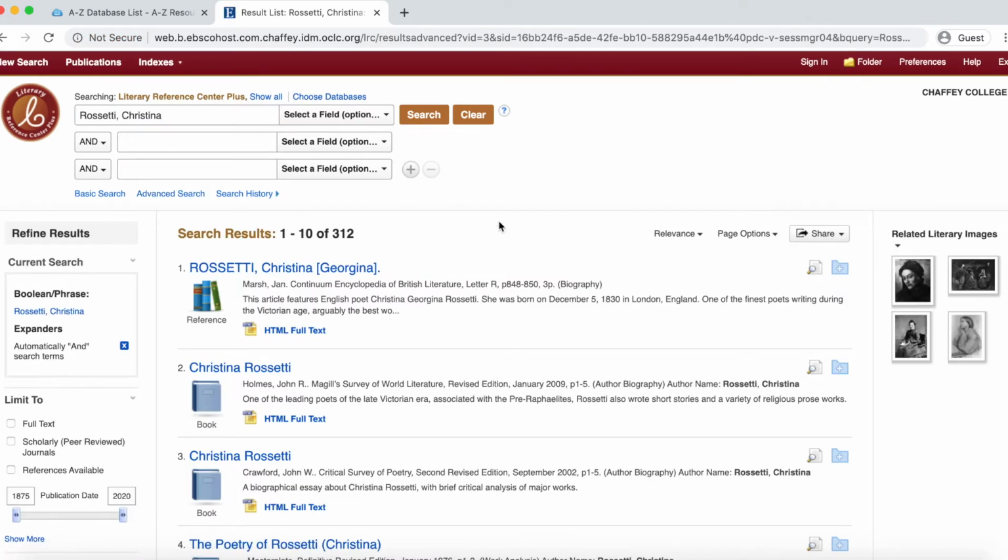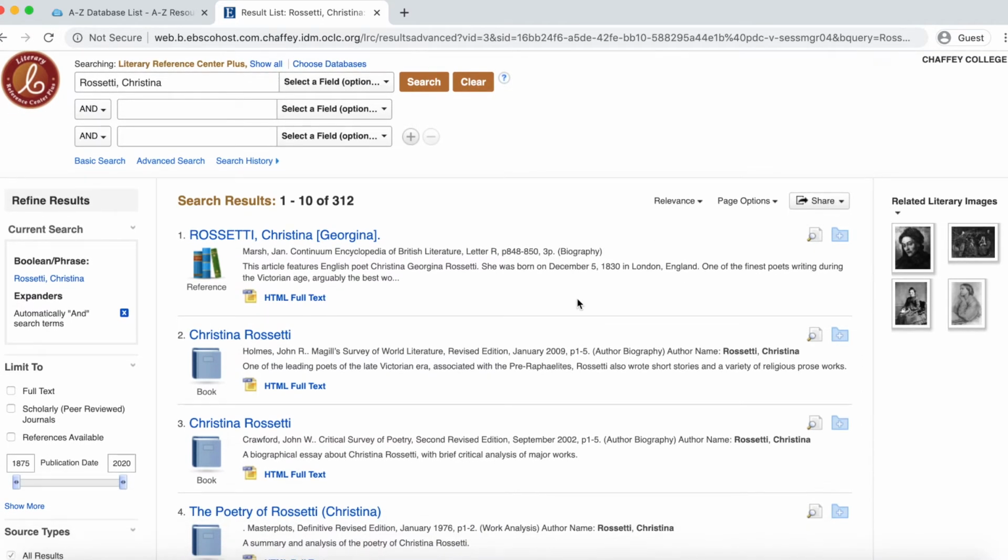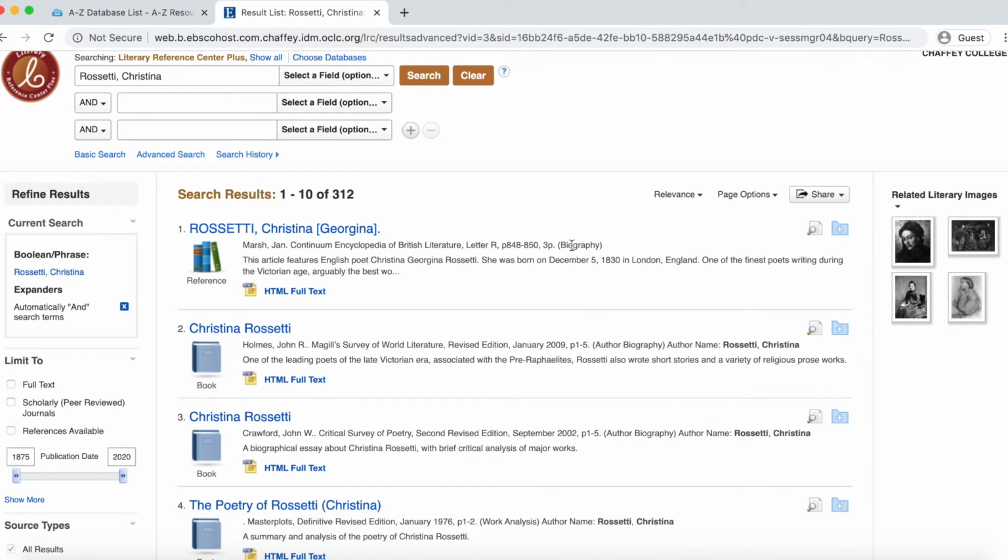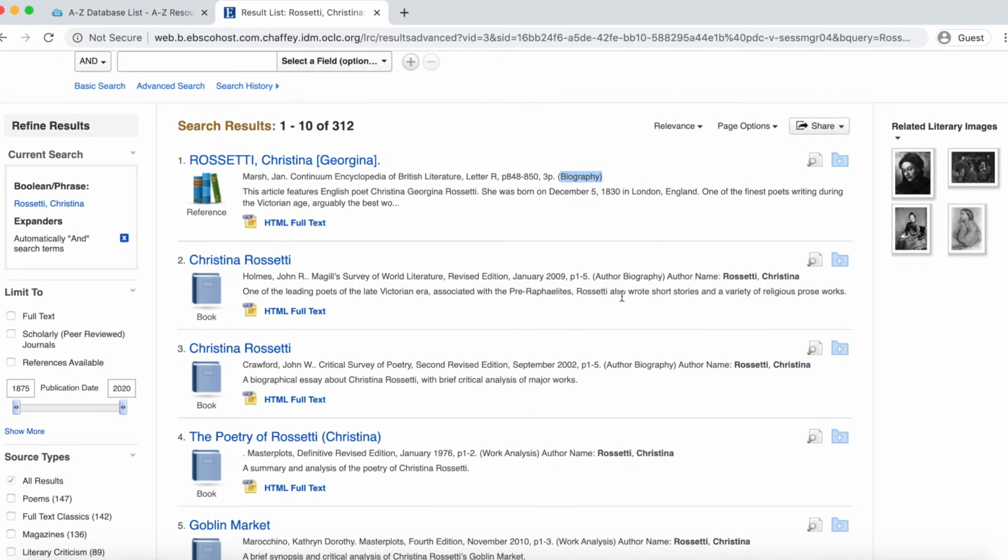There are many types of articles in this database, including biographies and work analysis. A biography will give you information about an author and their works in general. A work analysis will give you information about a specific play, poem, story, or novel.